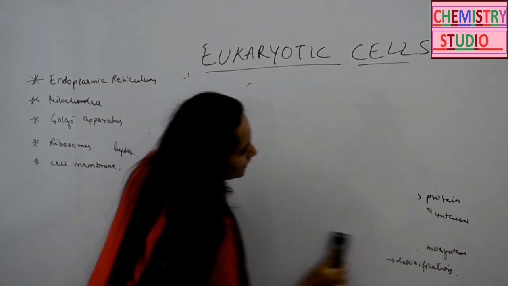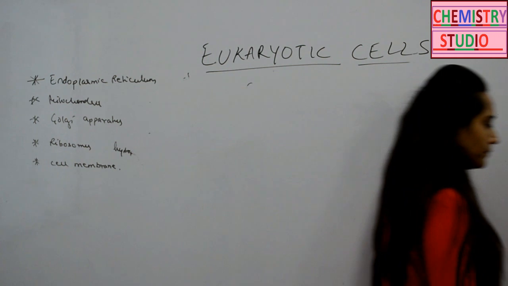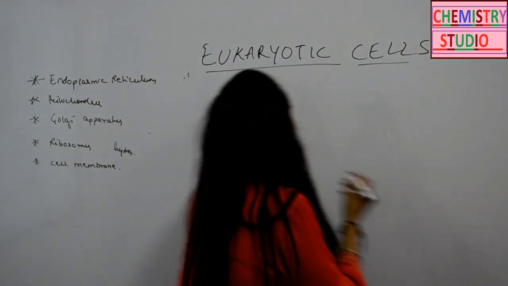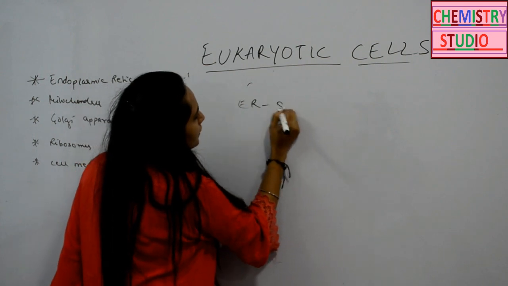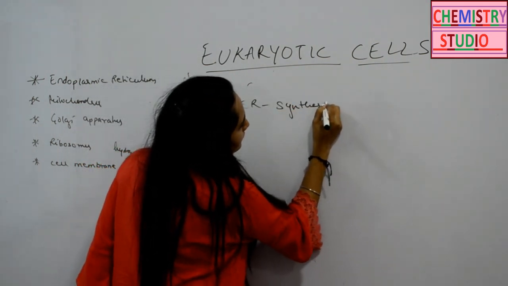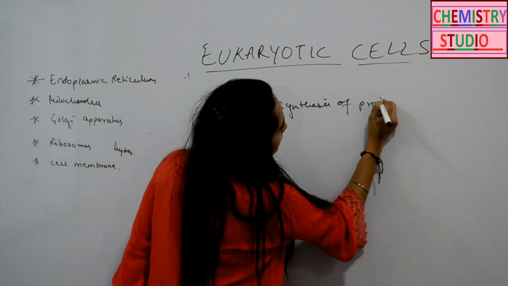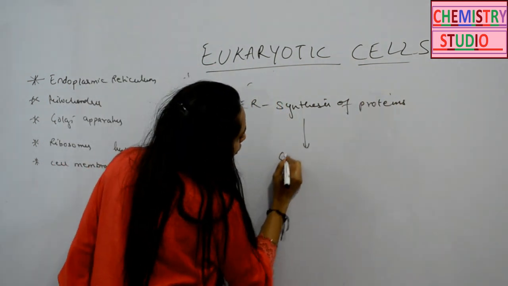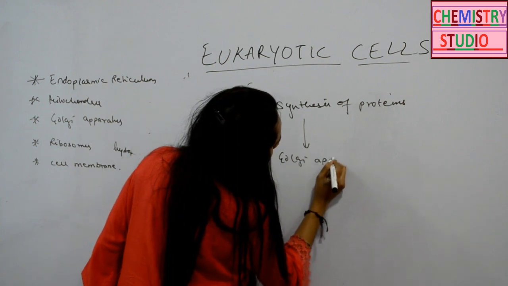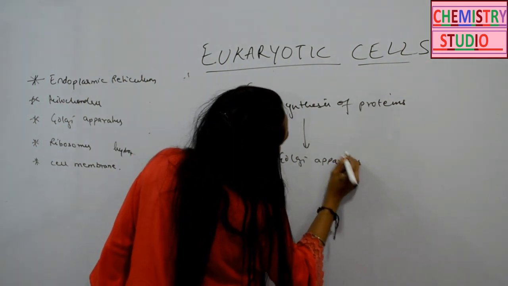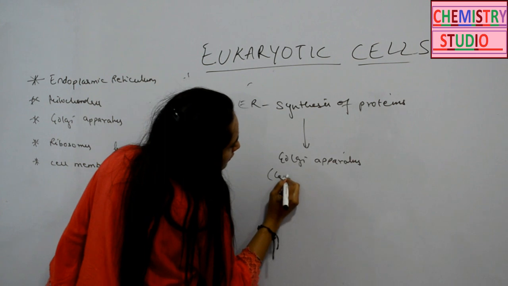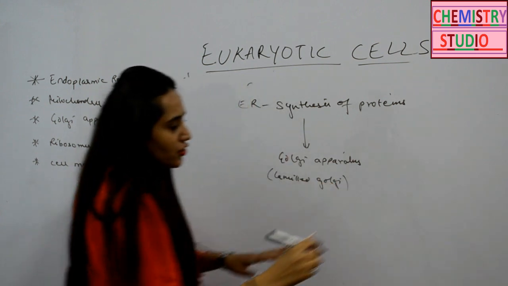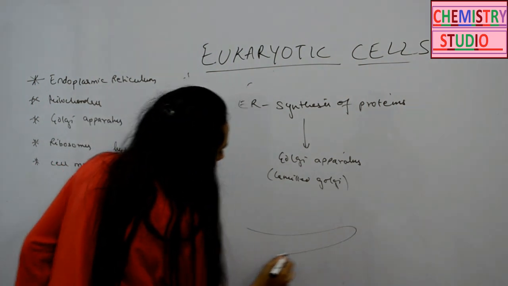So then let's discuss the Golgi. ER has the function in the synthesis of proteins. Once the proteins are formed, they will be sent to the Golgi apparatus. Camillo Golgi was the one who discovered the Golgi apparatus. It is disc shaped, it has different faces.